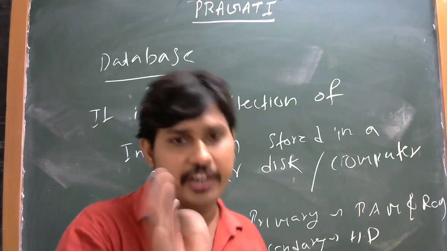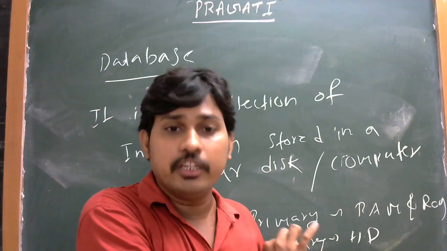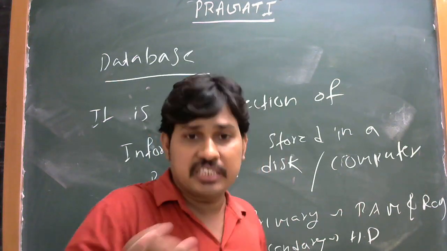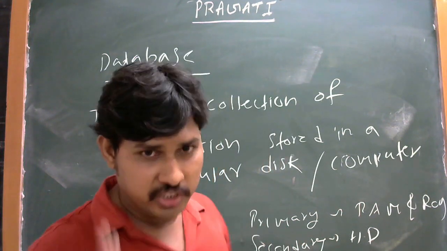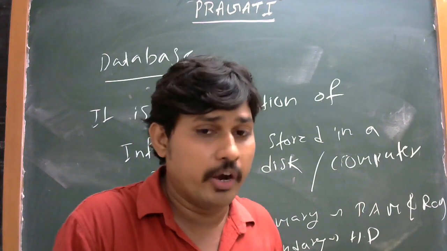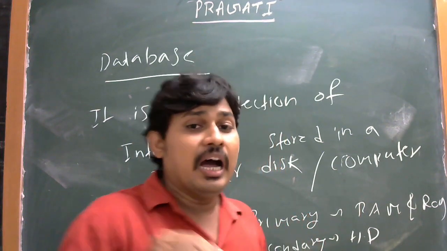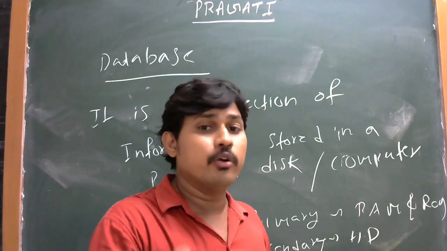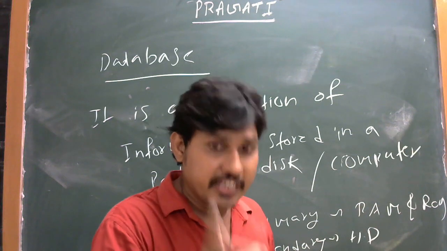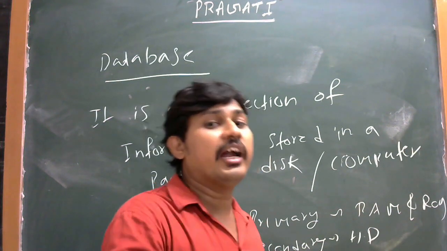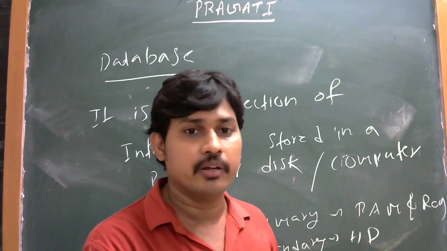That means secondary. No one stores in primary. Let us discuss primary and secondary. Why? Because we create data stored in a particular device. If your data is stored in primary, what will happen? If your data is stored in secondary, what will happen? I will explain it.